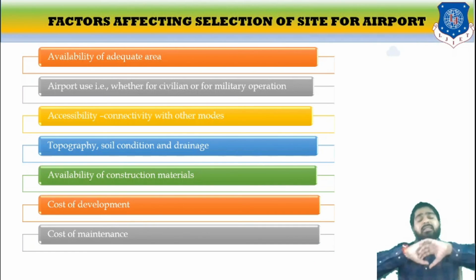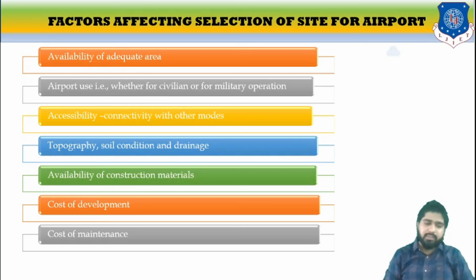Along with this, there are certain important factors that we need to learn, such as the availability of area, whether the area is available or not. What is the purpose for which the airport is going to be constructed needs to be studied. The accessibility from road or railway to the airport should be studied, whether the connectivity is there or not, or how the road needs to be constructed for that. The topographical conditions, soil conditions and drainage conditions should be studied. Whether construction materials are available in the vicinity or not should be studied. The development cost and the maintenance cost should also be studied.